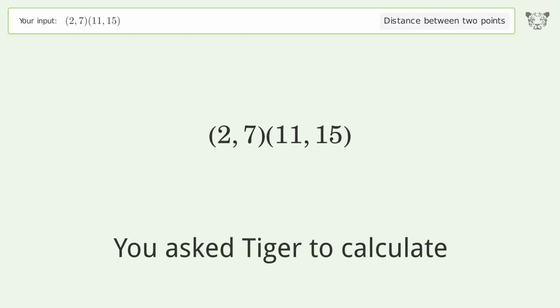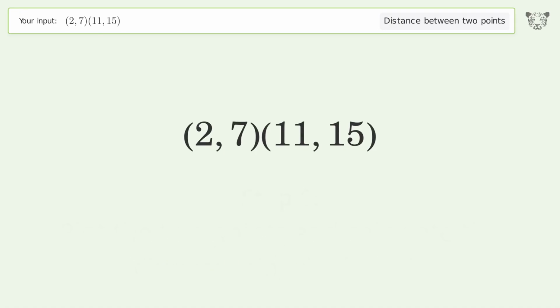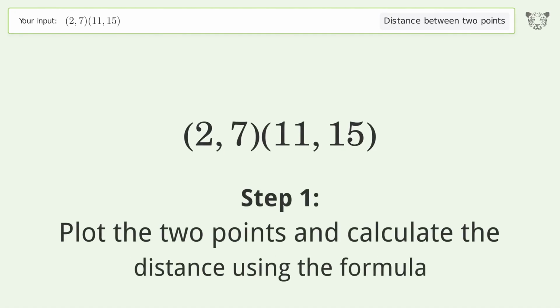You ask to calculate the distance between 2 points. The distance between the 2 points is the square root of 145 or 12.042. Let's solve it step by step. Plot the 2 points and calculate the distance using the formula.